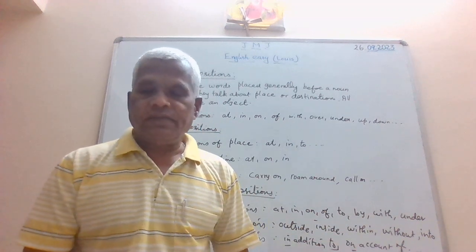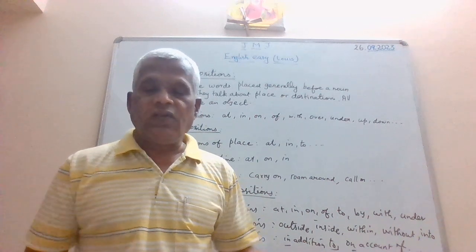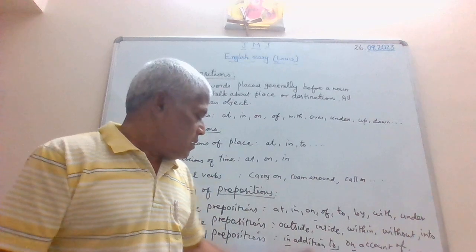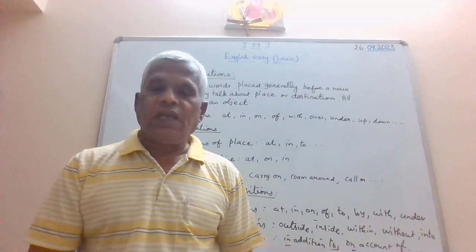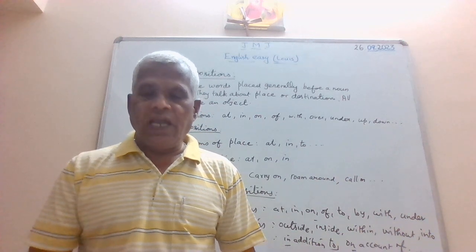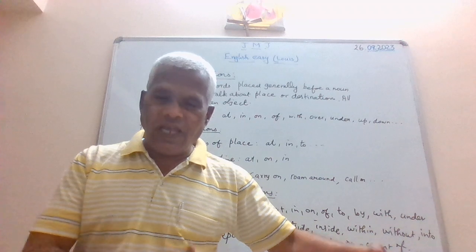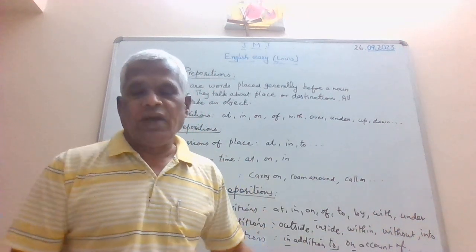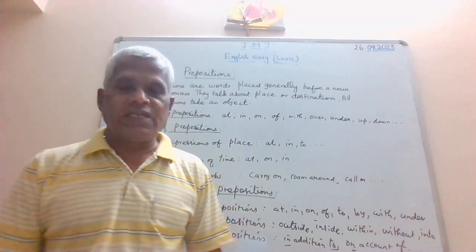Without. We can do all kinds of work without you. Or without you, we cannot do any work. In addition to the singer, we also have a dancer in our troupe. In addition to the singer, we also have the dancer in our troupe or in our group. See how we can make use of these phrasal prepositions also in sentences.